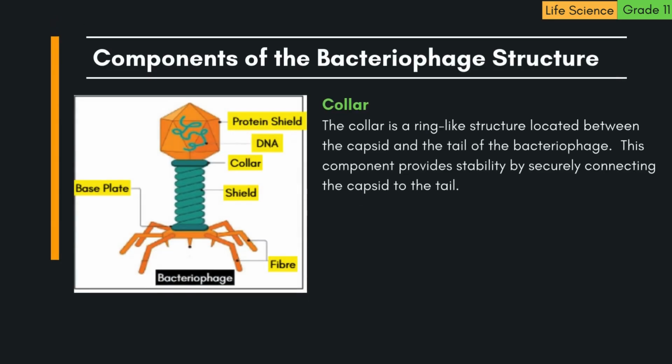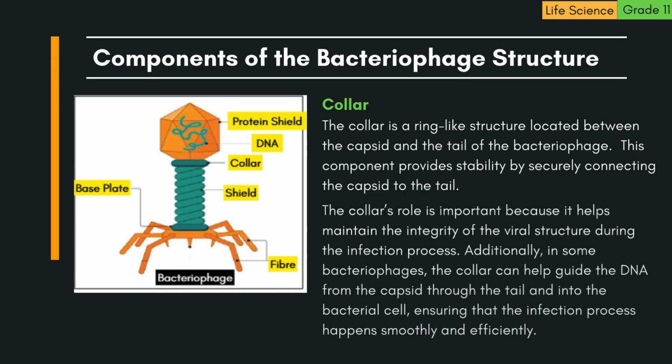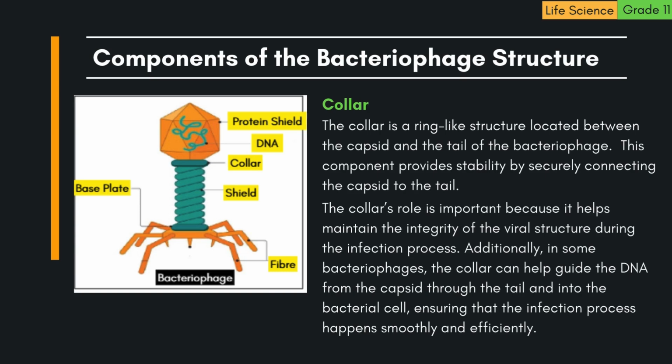3. Collar. The collar is a ring-like structure located between the capsid and the tail of the bacteriophage. This component provides stability by securely connecting the capsid to the tail. The collar's role is important because it helps maintain the integrity of the viral structure during the infection process. Additionally, in some bacteriophages, the collar can help guide the DNA from the capsid through the tail and into the bacterial cell, ensuring that the infection process happens smoothly and efficiently.